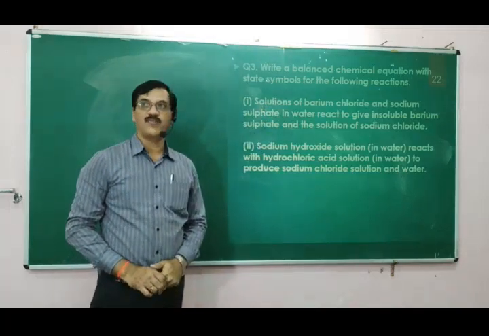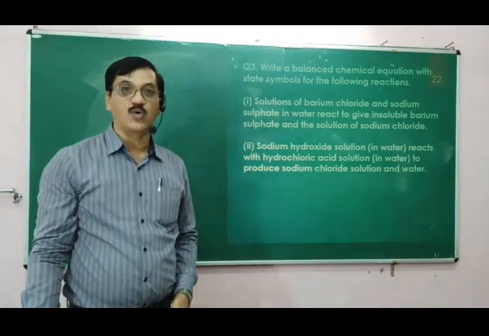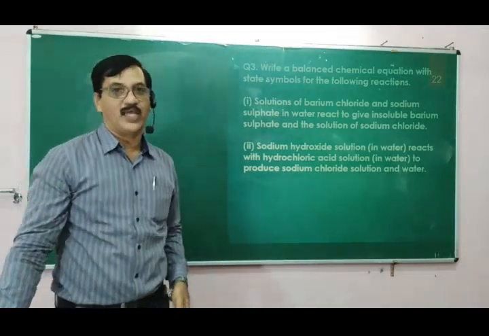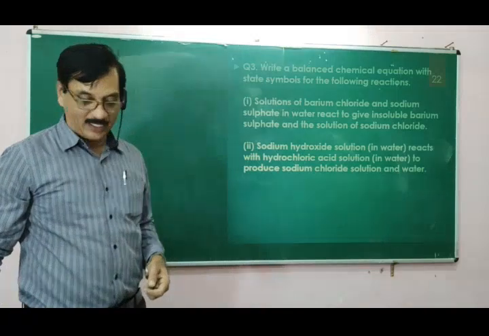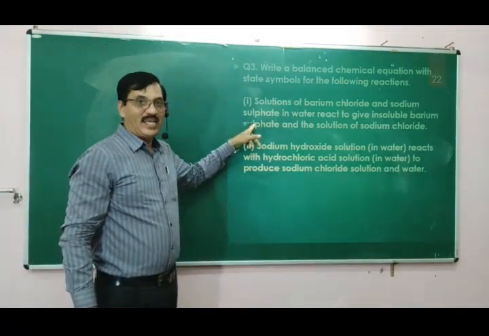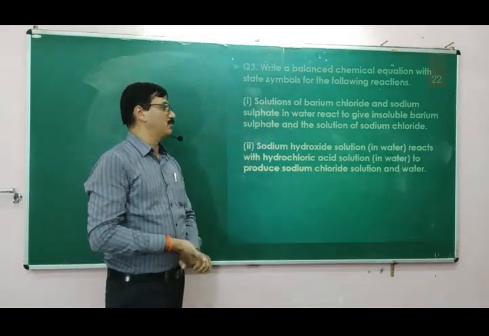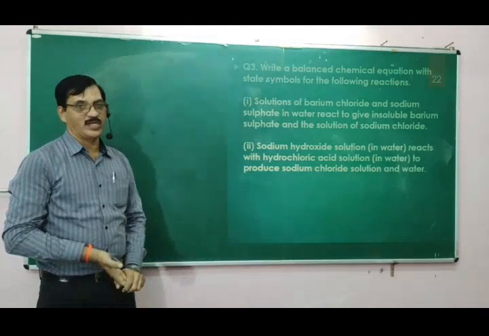Solution of barium chloride means barium chloride, BaCl2 aqueous, AQ, that we have to write. And sodium sulfate, Na2SO4, which will give insoluble barium sulfate and solution of sodium chloride.